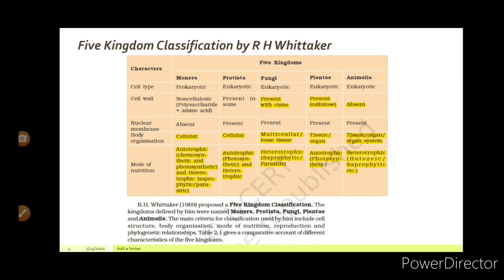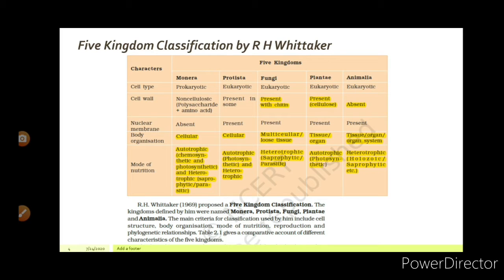After that, the most important part is five kingdom classification, which was discovered by R.H. Whittaker. R.H. Whittaker proposed a five kingdom classification. The kingdoms defined by him were Monera, Protista, Fungi, Plantae, and Animalia. The main criteria used by him include cell structure, body organization, mode of nutrition, reproduction, and phylogenetic relationship. In this table, you can see the comparative difference between the five kingdoms.